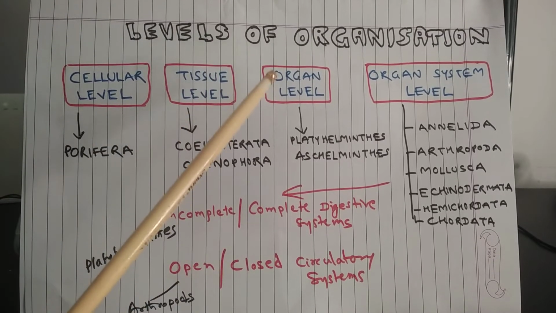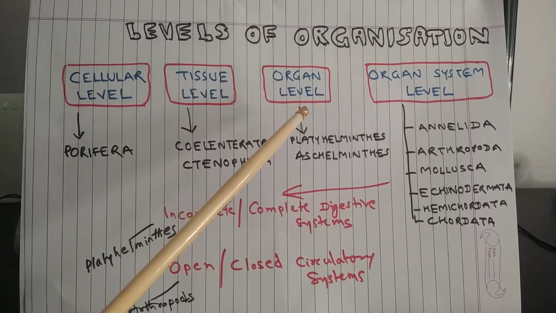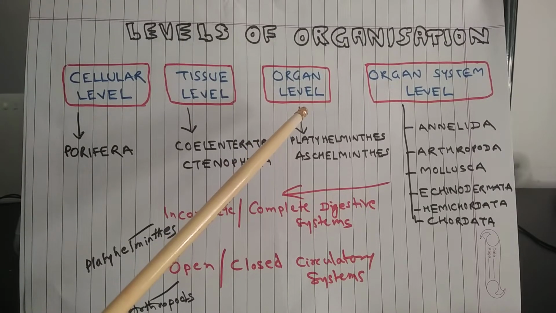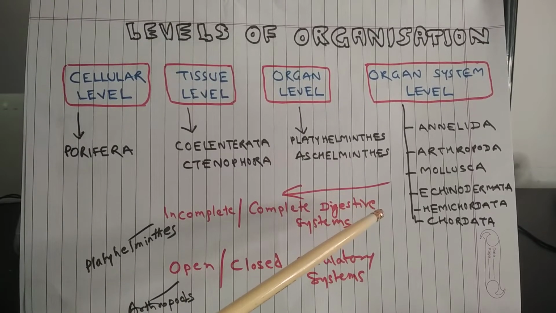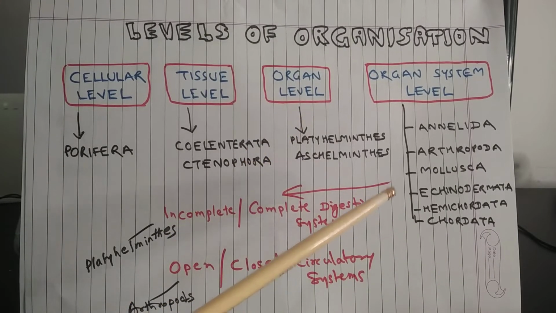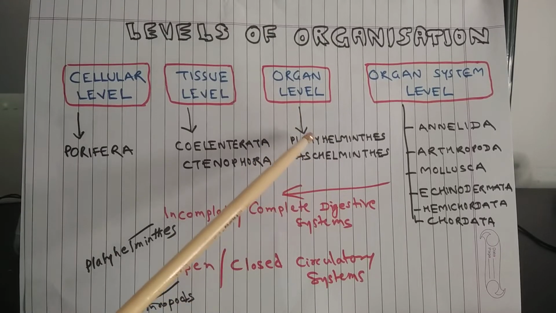After that comes the organ level organization. So, now tissues have evolved into organs. So, there are different organs for different functions. So, there will be an organ for digestion, there will be another organ for respiration, a third organ for excretion. So, organ level of organization is seen in Platyhelminthes and Aschelminthes.